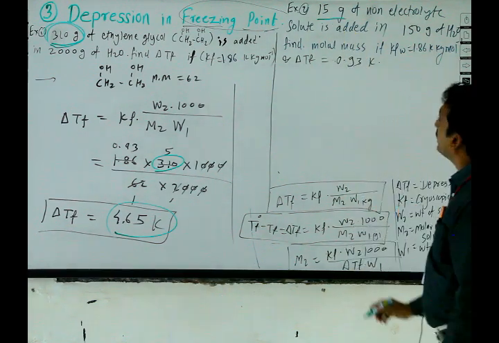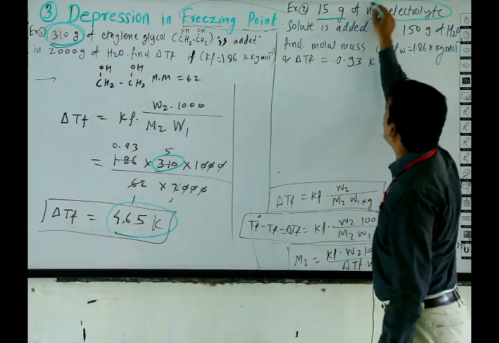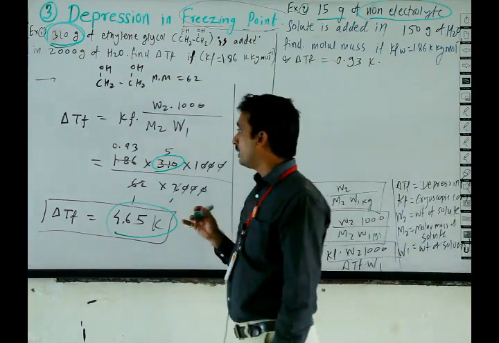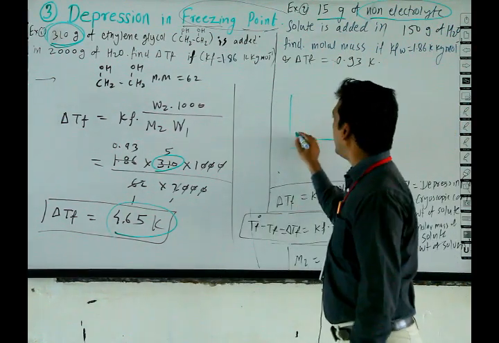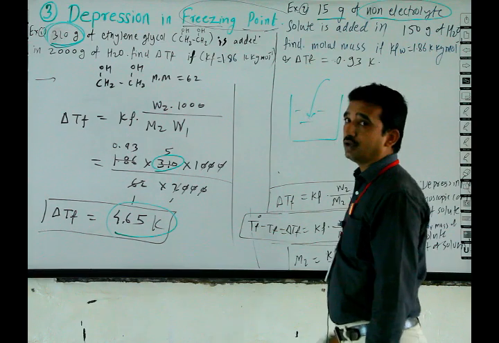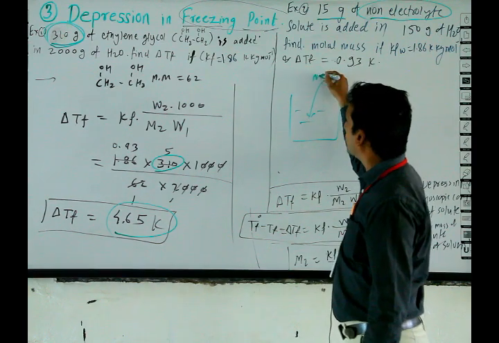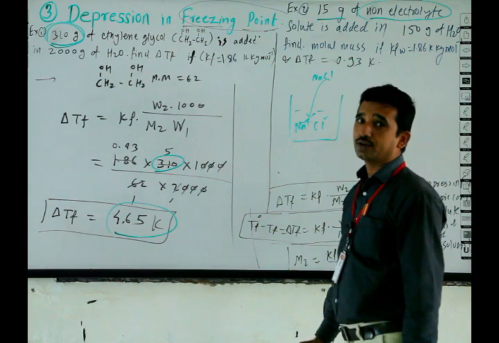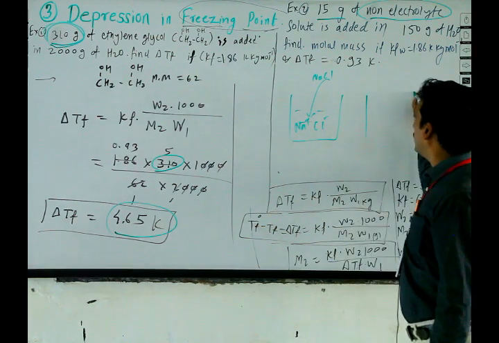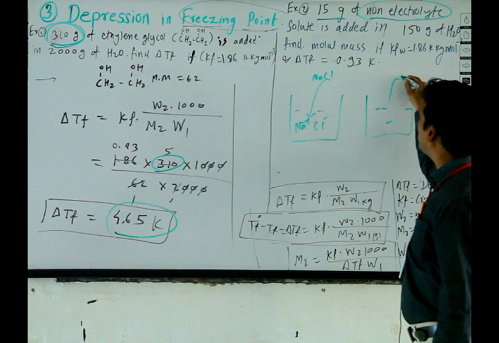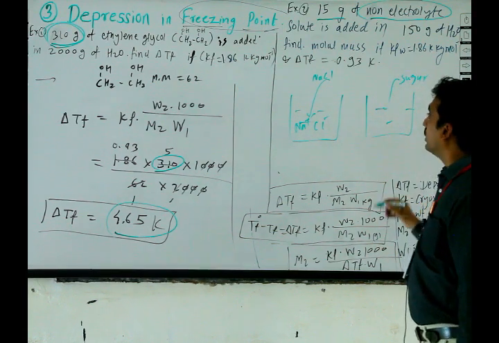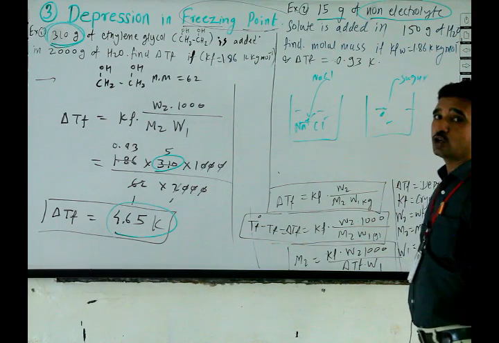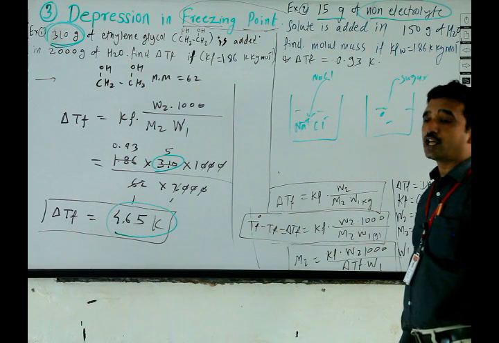The next question, again we are discussing non-electrolytes. Suppose we add the solute NaCl, then Na plus and Cl minus are separate. But when we add sugar, there is only one sugar molecule, with no dissociation or ionization.